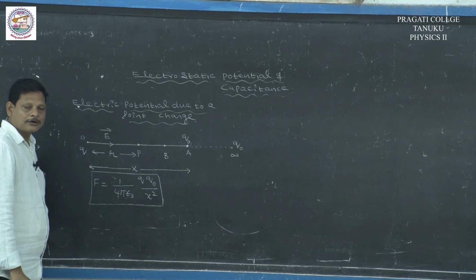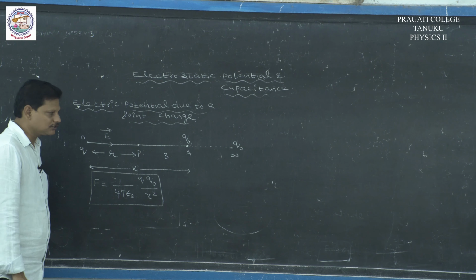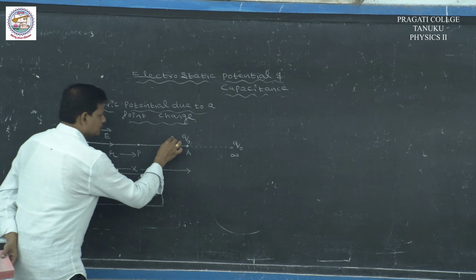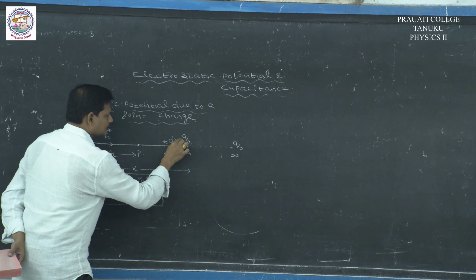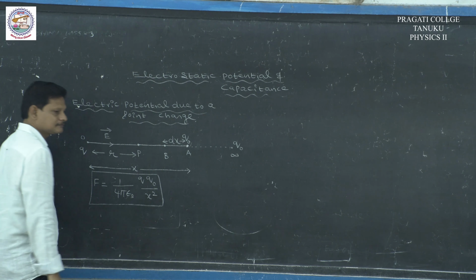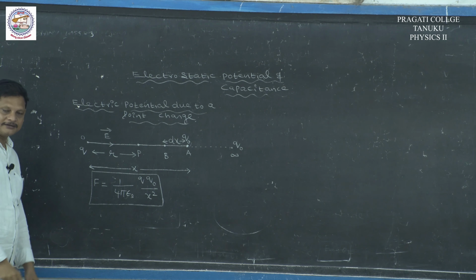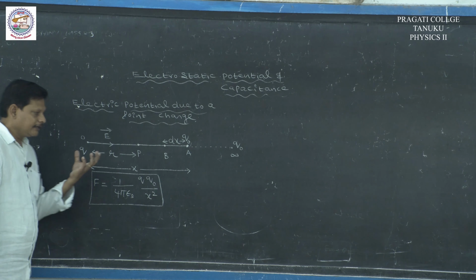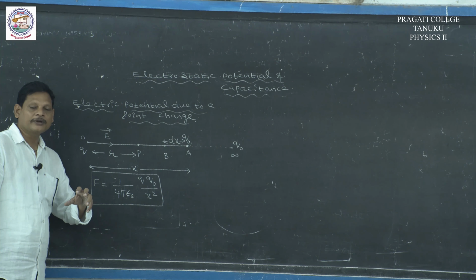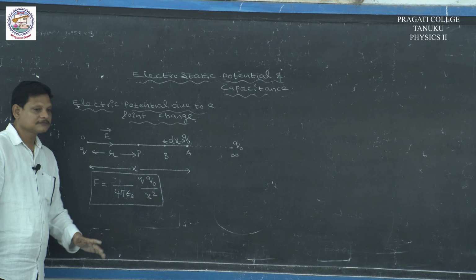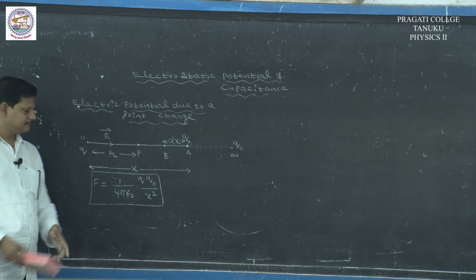Now, we want to move the test charge Q naught through a small distance dx from A to B against the electric field. In order to move the charge against the electric field, we have to do some work against the field.